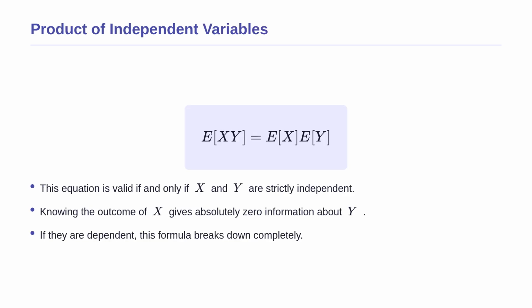Here is the formula for the expectation of a product. This specific equation is only valid if and only if the random variables x and y are strictly independent. Independence means that knowing the outcome of x gives you absolutely zero information about the outcome of y, like rolling a die and flipping a coin. If they are dependent, this formula breaks down completely, and you must use their joint probability distribution instead.